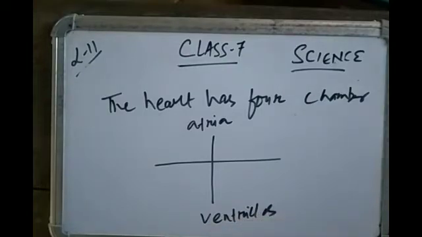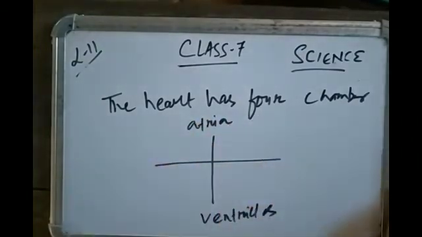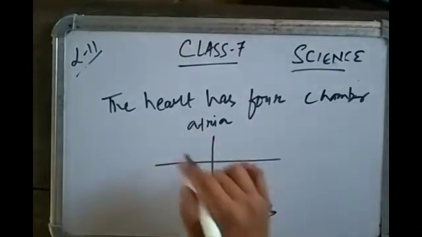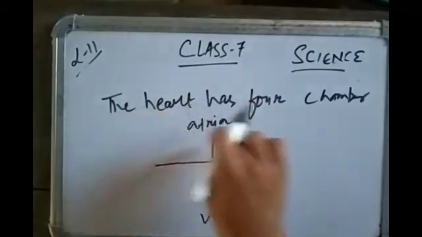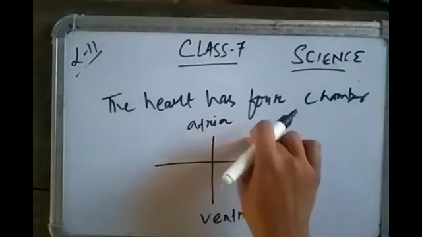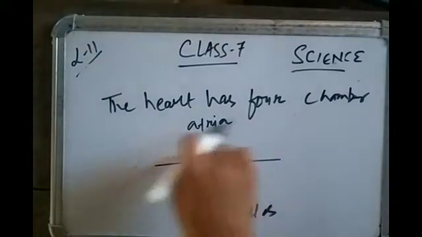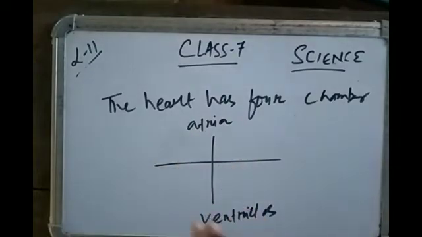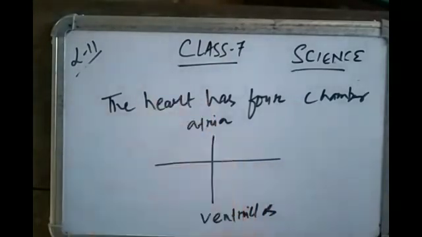In the diagram of the heart on page 124, the upper portion is written as right atrium and left atrium. Atria is plural, atrium is singular. The upper chambers are atria and the lower chambers are ventricles. Atria collect the blood, ventricles pump it. The right ventricle pumps to the lungs, the left ventricle pumps to different parts of the body.